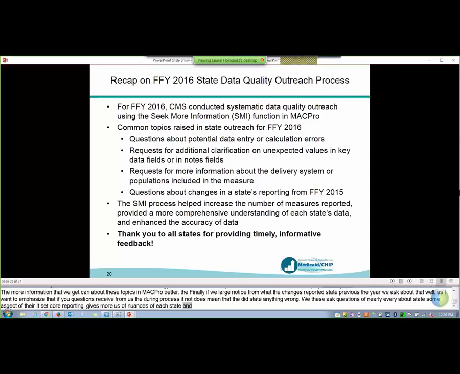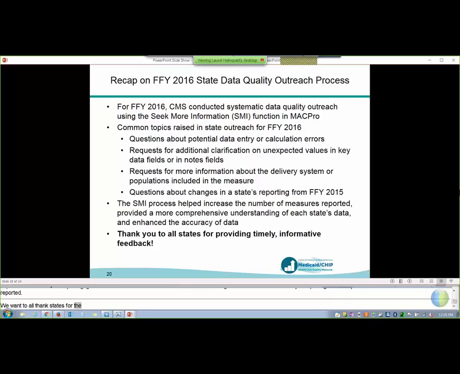This process can also help to increase the number of measures reported, as sometimes states are able to report additional measures with more time or technical assistance. Again, we want to thank all states for the timely, informative feedback that they provided during the data quality outreach process for FFY 2016. Next slide, please.